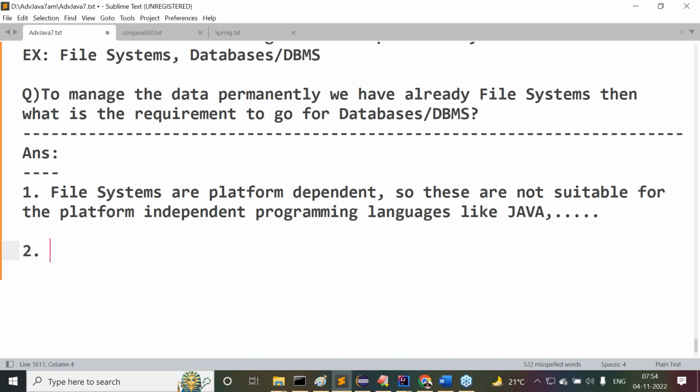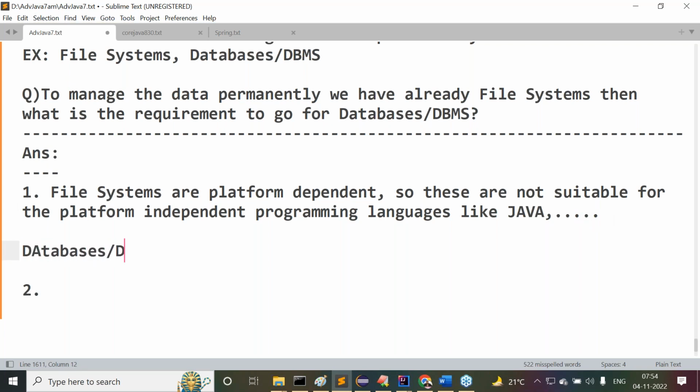Yes, sir. All of you get my point or not? So finally, now tell me, by using a file system we are able to manage what data? Less data. But by using databases, we are able to manage more and more data. Right, sir. Now try to understand this clearly. One more point under this first point.